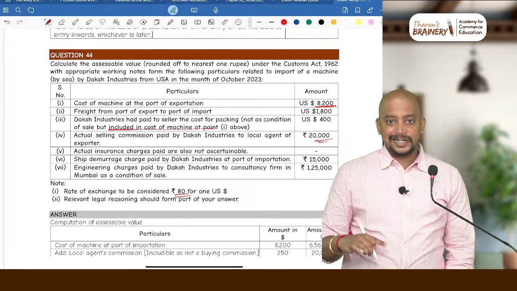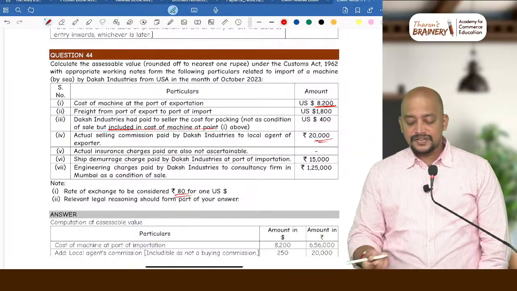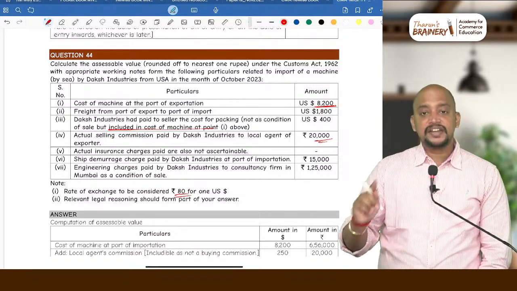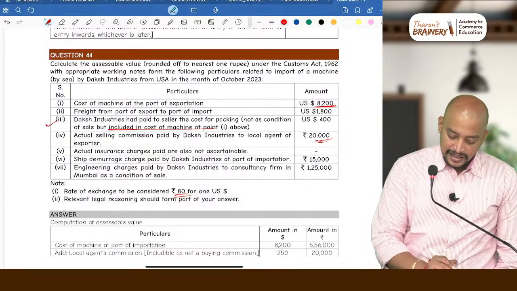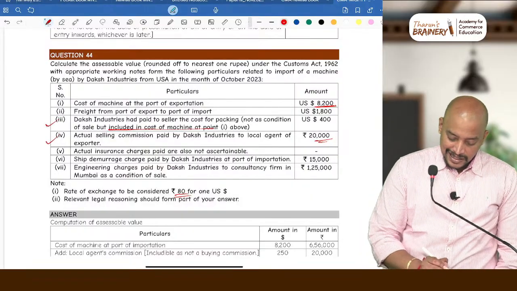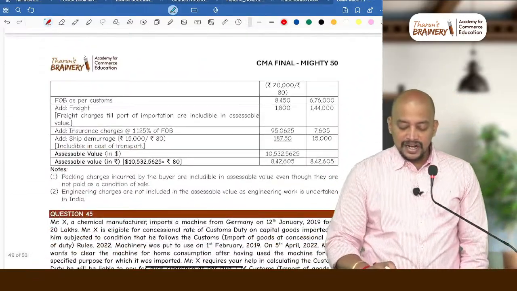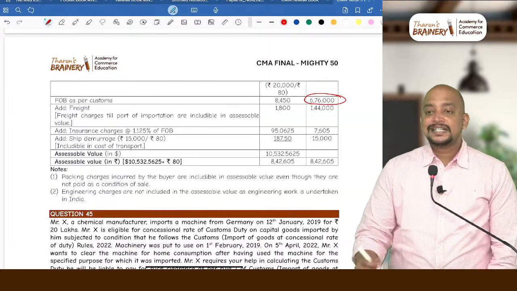See, it is to be included in the question. It is in the given price. It is already included. So that's why we are not adding anything. So except freight and insurance, everything you make the adjustment. Okay. So this we have adjusted, this also we have adjusted, and engineering charges will not be included. So now you will get the revised FOB. So what is the revised FOB, or FOB as per customs?